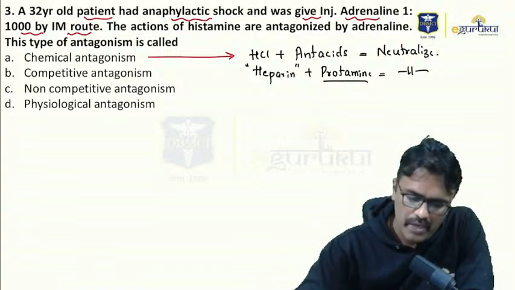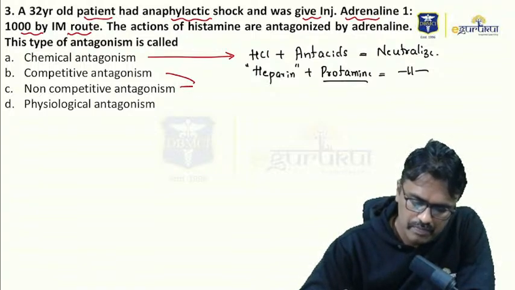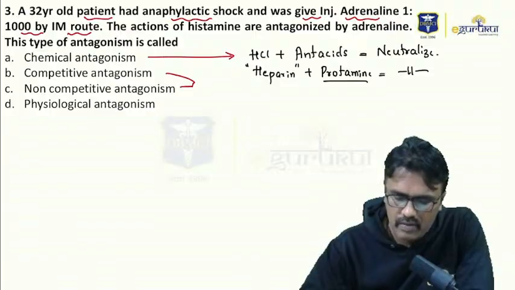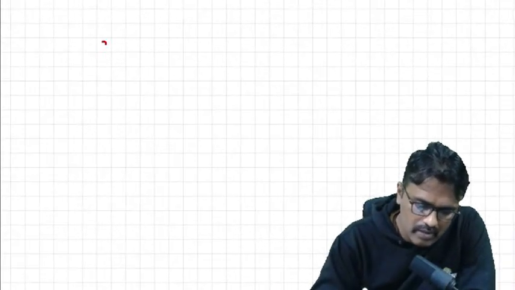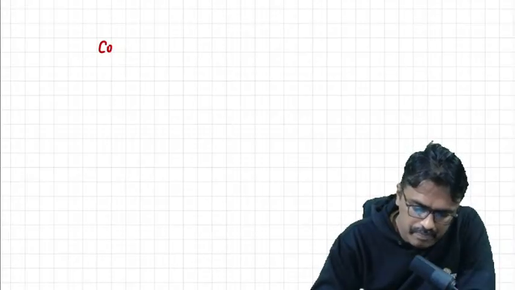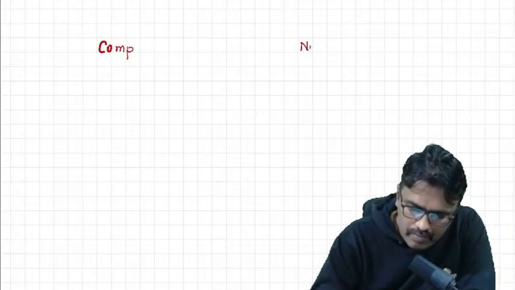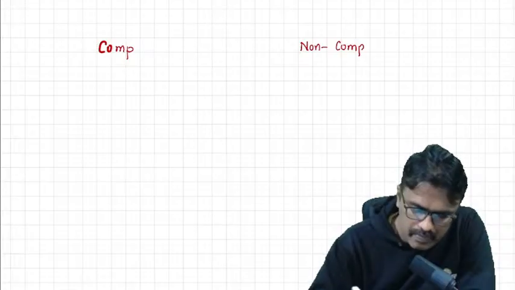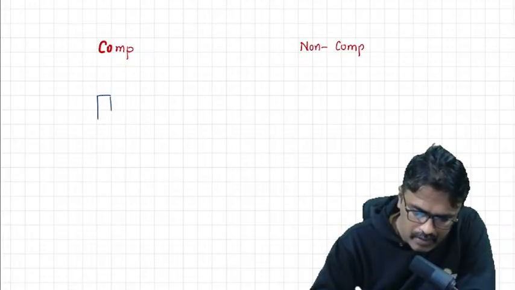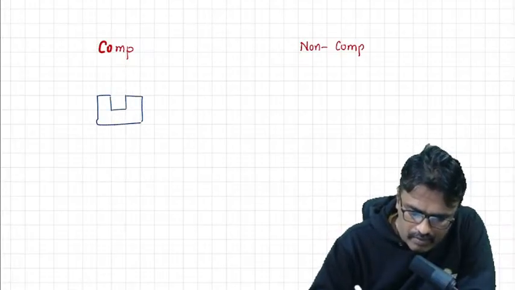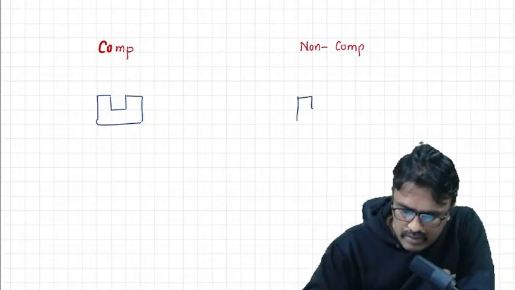What is competitive and non-competitive antagonism? Now let me take one slide and tell you what is competitive and non-competitive antagonism. Suppose we have a receptor. This is a receptor, and we have one more receptor like this.